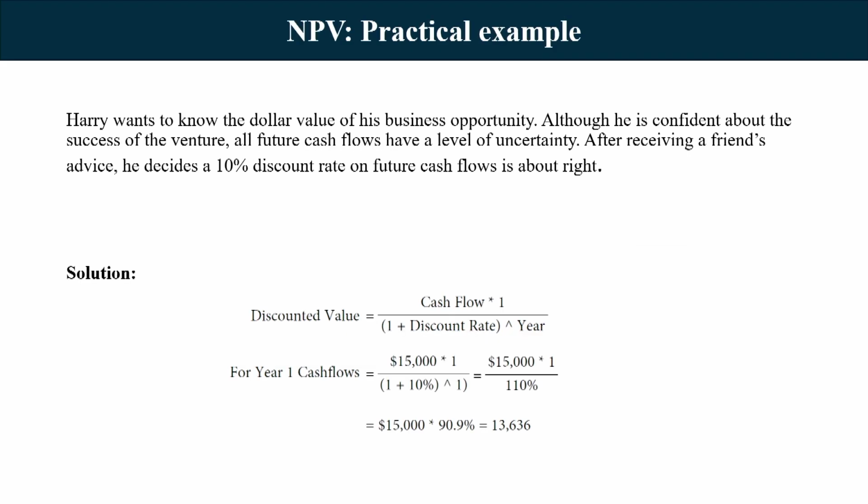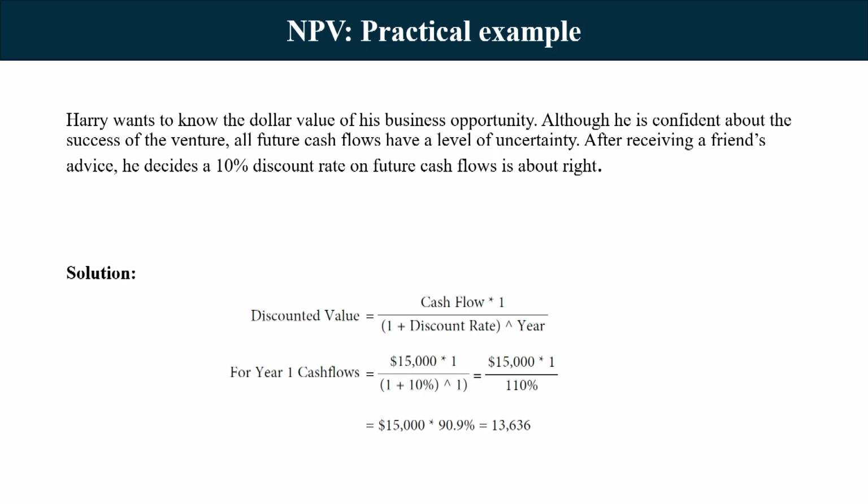Let us look at this simple example. Harry wants to know the dollar value of his business opportunity. Although he is confident about the success of the venture, all future cash flows have a level of uncertainty. This is the risk associated. After receiving a friend's advice, he decides a 10% discount rate on future cash flows is about right.